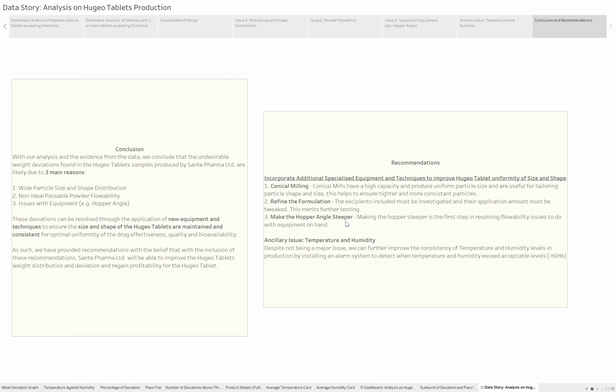Lastly, we'll go on to our ancillary issue on temperature and humidity, which despite not being a major issue, we still feel that it warrants some investigation, and it can actually be improved by installing an alarm system.